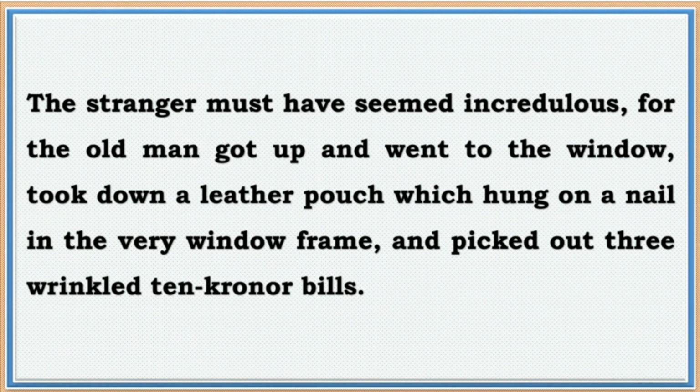So the old man thought the stranger wouldn't believe whatever he said, and then the old man took out three wrinkled or crushed ten kroner bills from the small bag and showed him that this much amount he had earned last month by selling milk only. So wrinkled means lined or crumpled. So in this way the old man informed his guest where he earned the money and where he kept the money, and even showed him the money as well.